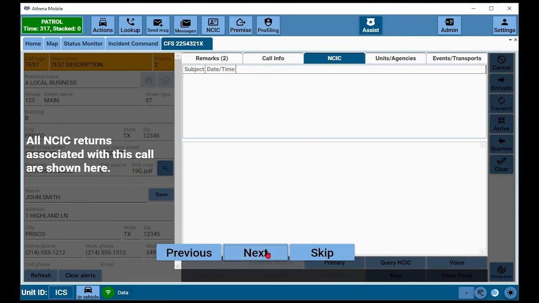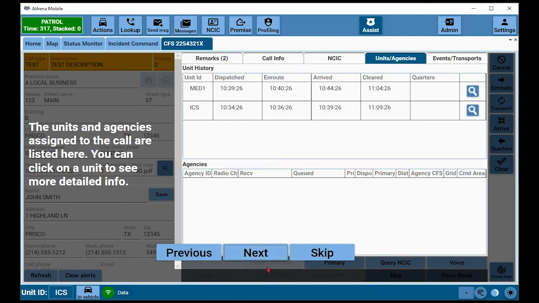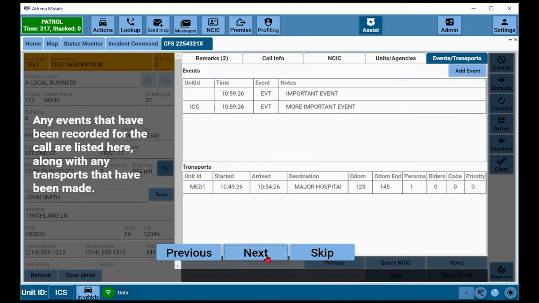All NCIC returns associated with this call are shown here. The units and agencies assigned to the call are listed here. You can click on a unit to see more detailed information. All events that have been recorded for the call are listed here, along with any transports that have been made.